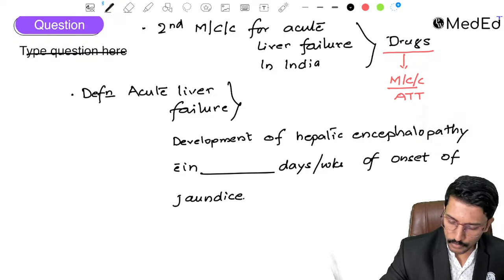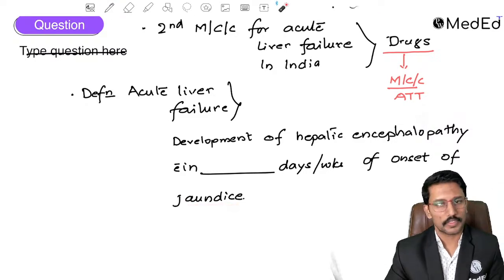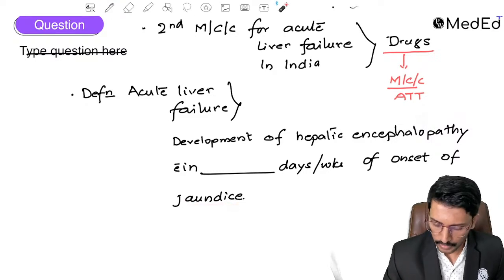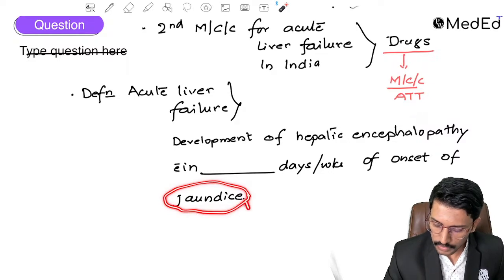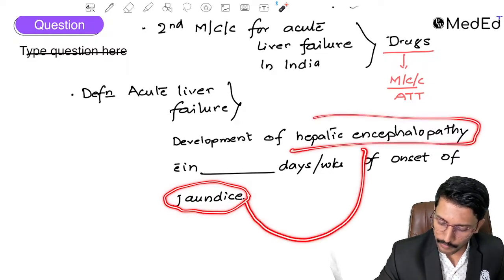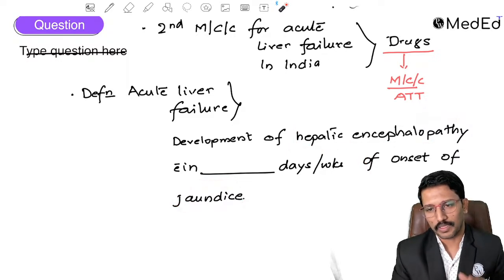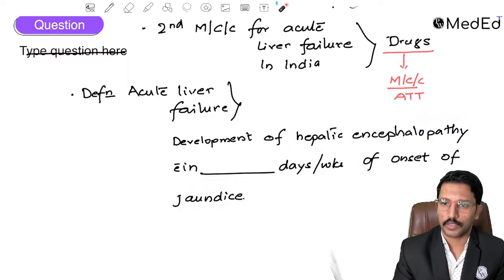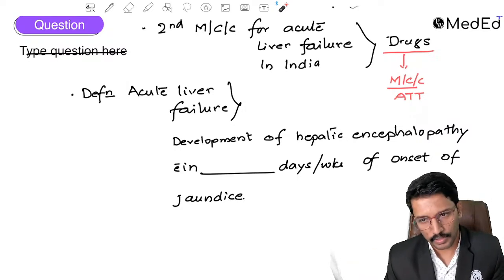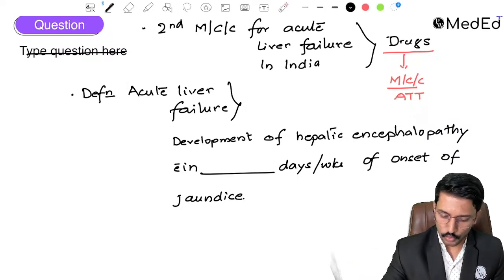See, first symptom is most likely jaundice, right? For most patients with liver disorder, jaundice will be one of the initial symptoms. From the day they develop jaundice to the development of hepatic encephalopathy, how much time patient has spent before he has developed hepatic encephalopathy. That duration defines whether we call it as acute liver failure or chronic liver failure. Okay. Now there are 2 points here.